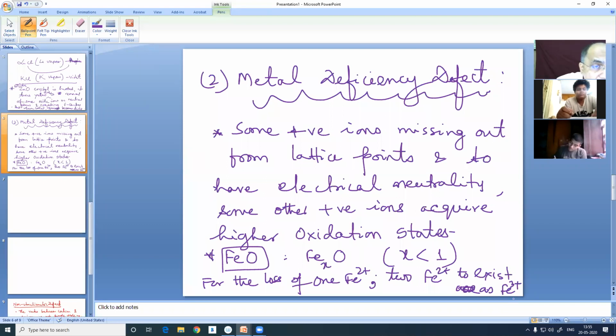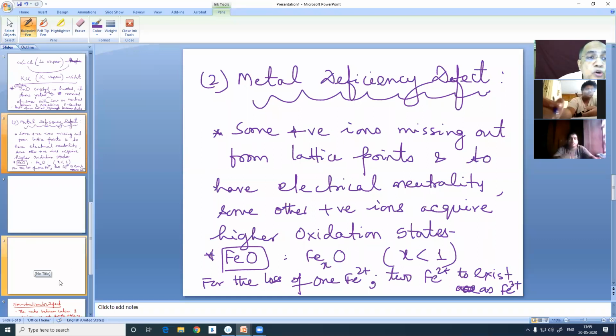For the loss of 1 ferrous ion, 2 ferrous ions remain as ferric ions, not as ferrous ions. Then only, the +2 and -2, the oxide ion which is the counterpart of the missing ferrous ion, and the 2 ferric ions, get cancelled. So this total crystal is electrically neutral. Now, what are the consequences?